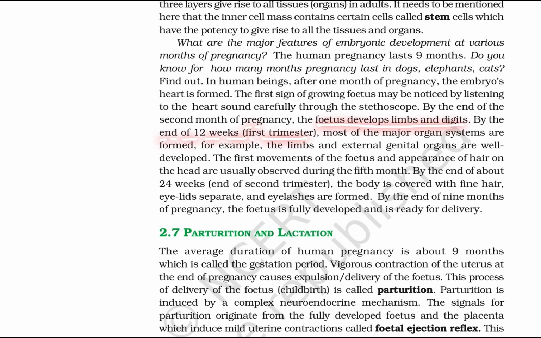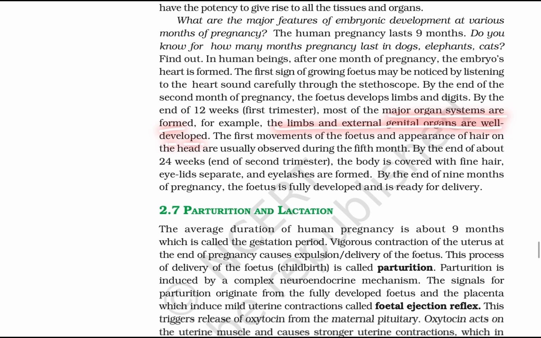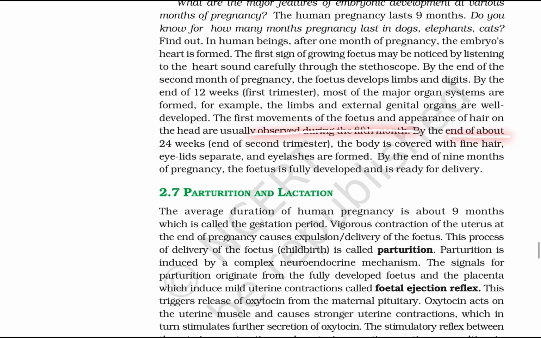By the 12th week, the first trimester, most of the major organ systems are formed. The limbs and the external genital organs are well developed. The first movements of the fetus appear along with hair on the head, and are usually observed in the 5th month.